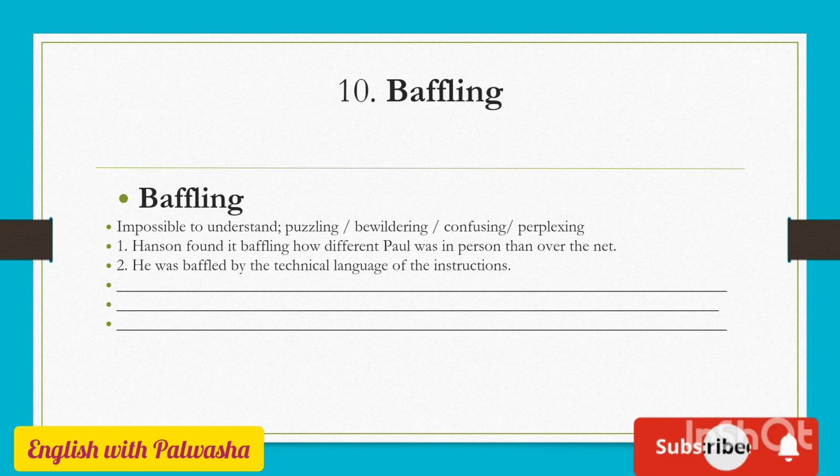Hansen found it baffling how different Paul was in person than over the net. He was baffled by the technical language of the instructions. It means that it was impossible for him to understand that technical language of the instructions. Or maybe it was quite confusing or perplexing for him to understand that technical language of instructions.